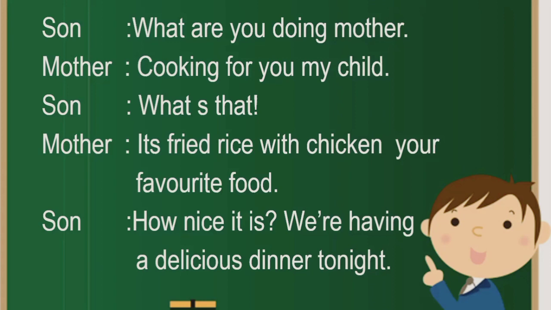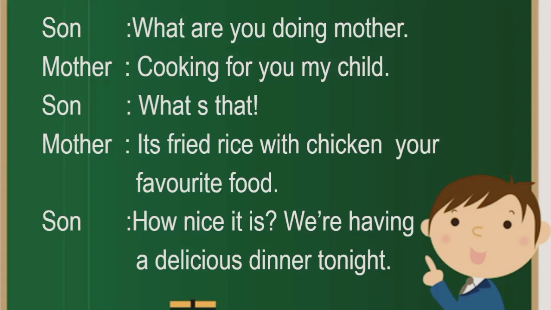And as I told you, if you can remember, if you are calling someone by uttering his name or some relation's name, for example, mother, brother, sister, Rohim, Korim, etc., we have to use a comma. And how are we going to use the comma? Before the name or after the name. If the name was uttered at the beginning, for example, if the boy had said, "Mother, what are you doing?" then after mother, we have to use a comma.